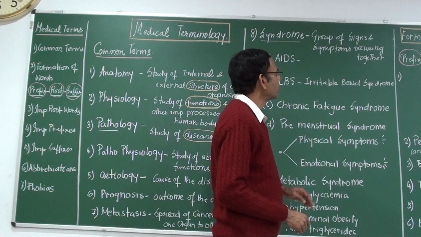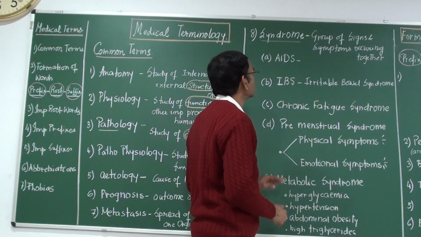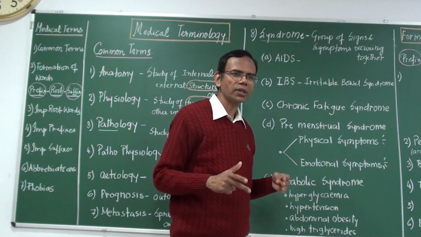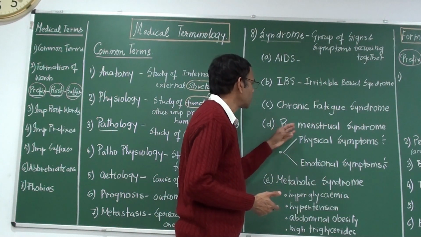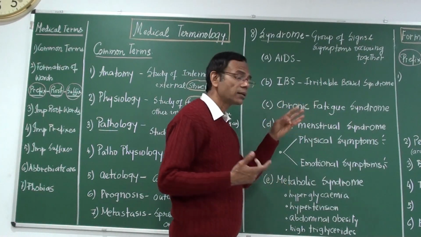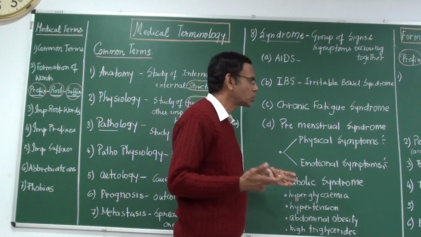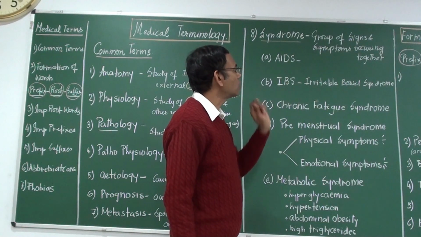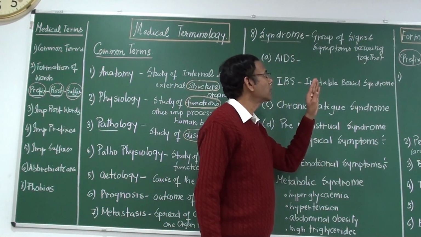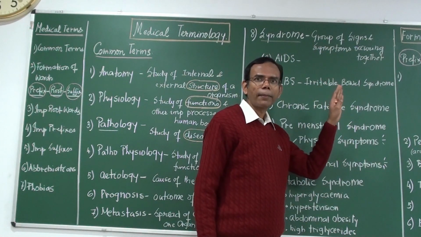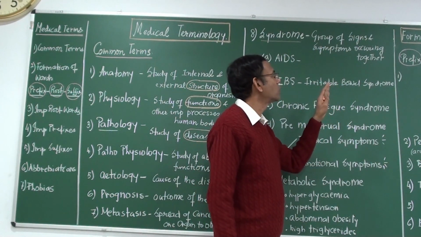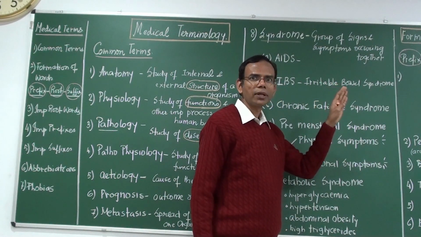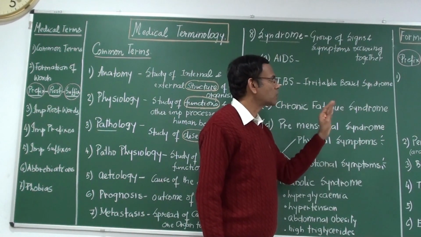Okay, I hope this particular word syndrome is clear to you. It is not a disease, but a result of some diseases, obviously. Sometimes it is not always, like premenstrual syndrome is not a disease, but with chronic fatigue syndrome, obviously there must be some disease which we don't know, but a set of signs and symptoms are there. Okay, so now we will see how words are formed. How prefix, root words and suffix give rise to the formation of words. So that is what we will do next.